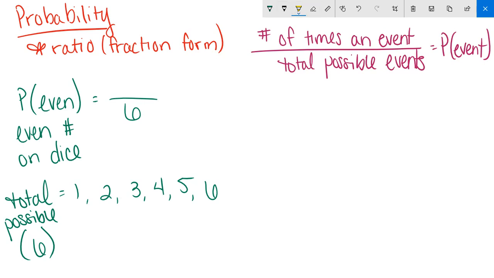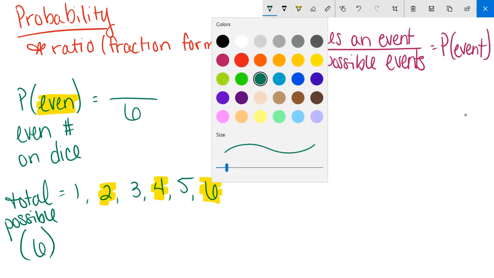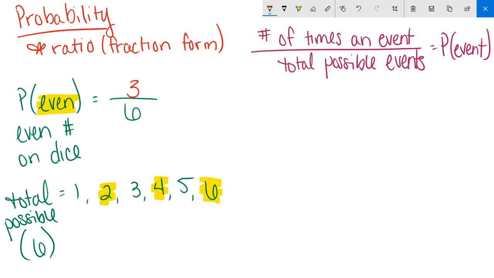But we're not talking about the total number of outcomes. We're specifically looking for evens. So if I look, I have 1, 2, 3, 4, 5, 6. Well, the only even numbers here are 2, 4, and 6. So out of all of my total 6 outcomes that I could possibly get, I only have 3 possible outcomes that I'm actually looking for. So it becomes 3 over 6, okay?